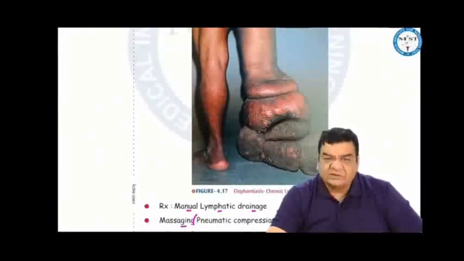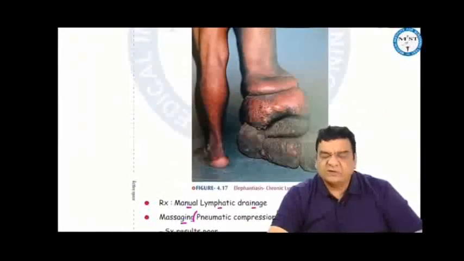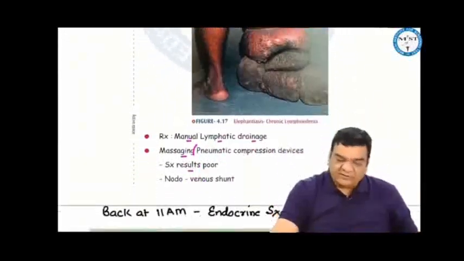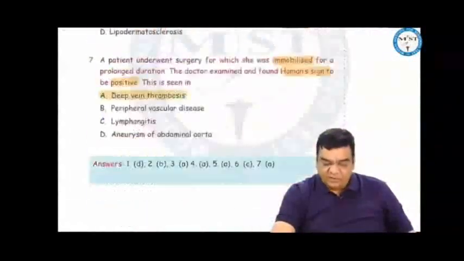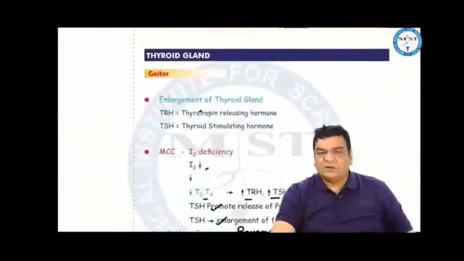The treatment for these lymphedemas is quite tedious. We do not have any specific treatment. We just advise manual lymphatic drainage, manual massaging, and pneumatic compression devices. The results of surgical treatment like nodovenous shunts are very, very poor. If we talk about endocrine surgery, the thyroid and the breast, sticking to the surgical aspect